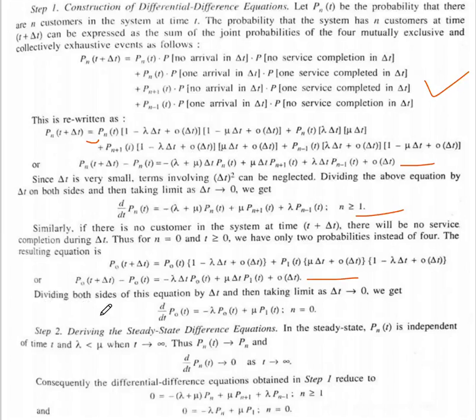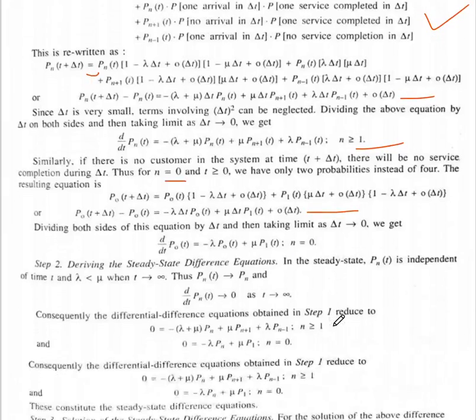Now we will divide both sides by delta t, then take the limit delta t tends to 0. After dividing both sides by delta t and taking the limit delta t tends to 0, we will get d/dt P0 of t equal to minus lambda P0 of t plus mu P1 of t for n equal to 0. So here we have found the equation for no service completion during the time delta t for n equal to 0.